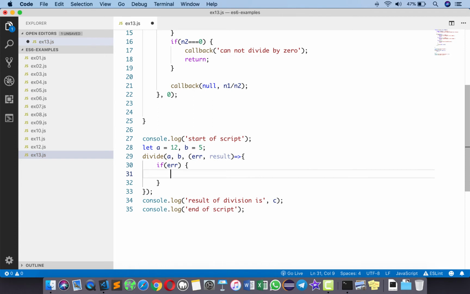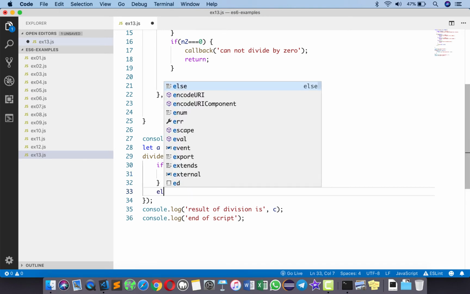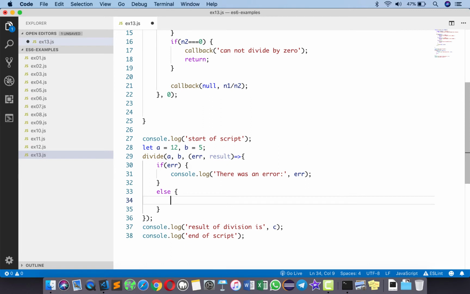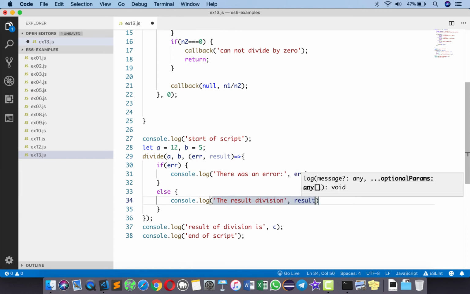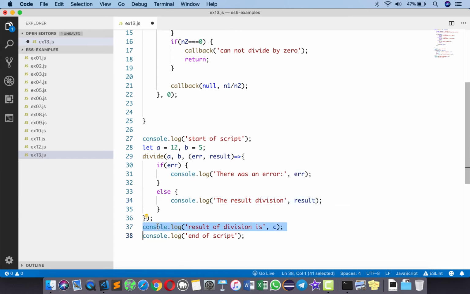We're going to say console log there was an error, and we'll say error. Else we'll say console log the result of division is, and then result. This console log is no longer required. I'm going to remove that, save this.